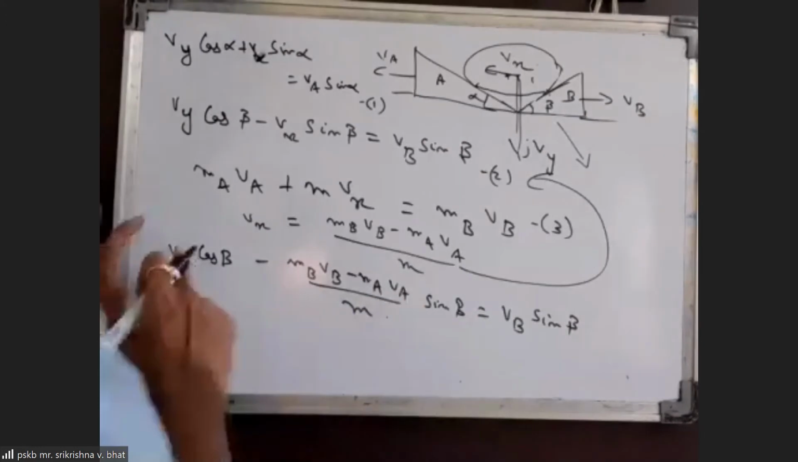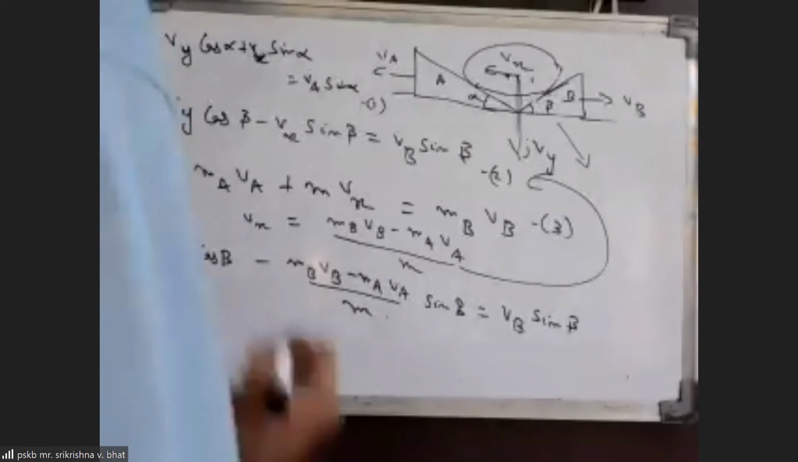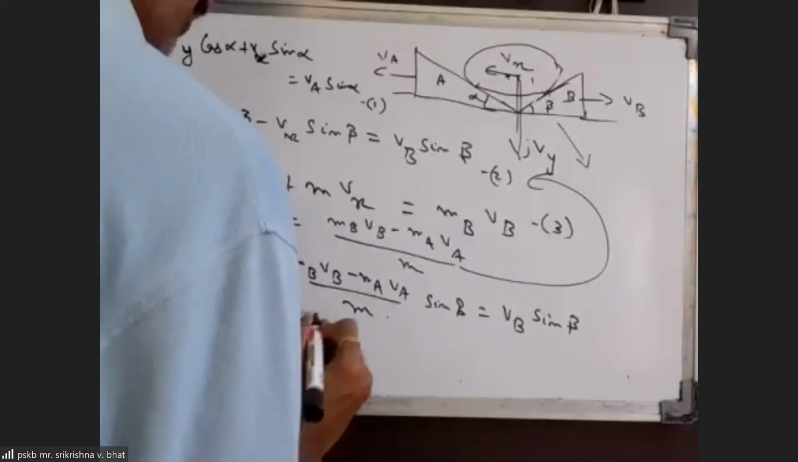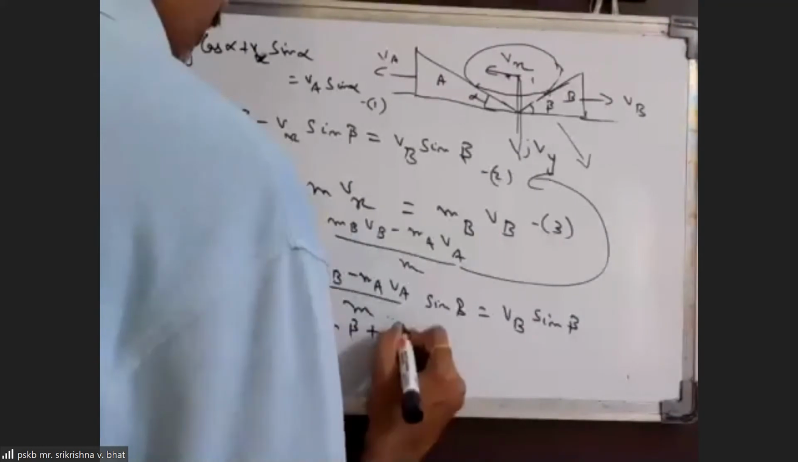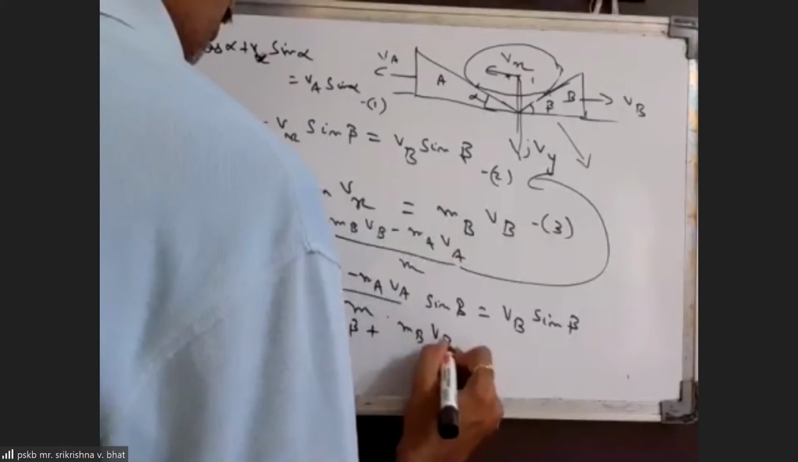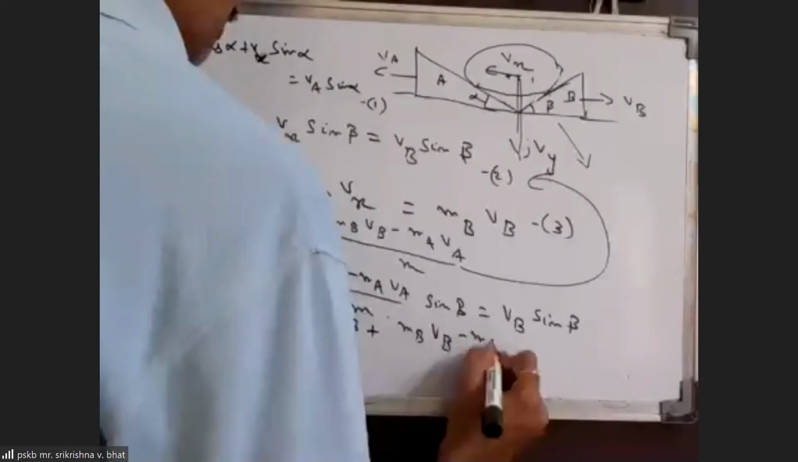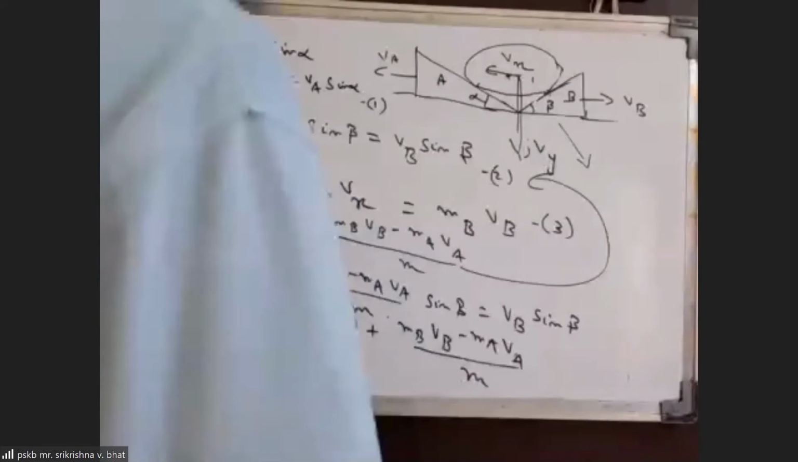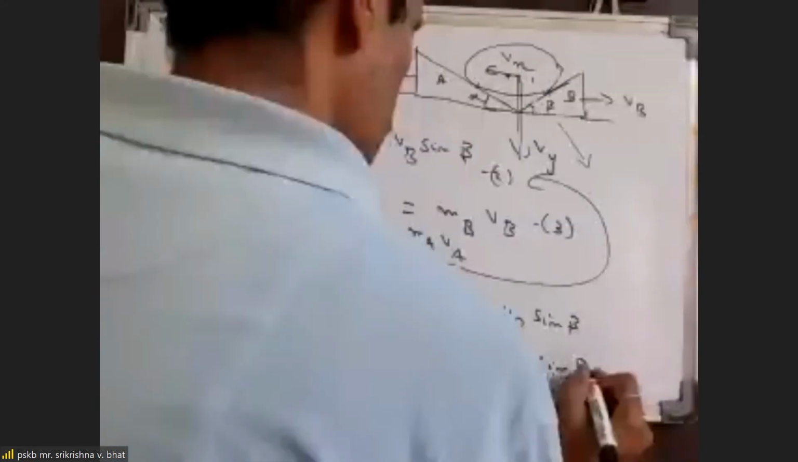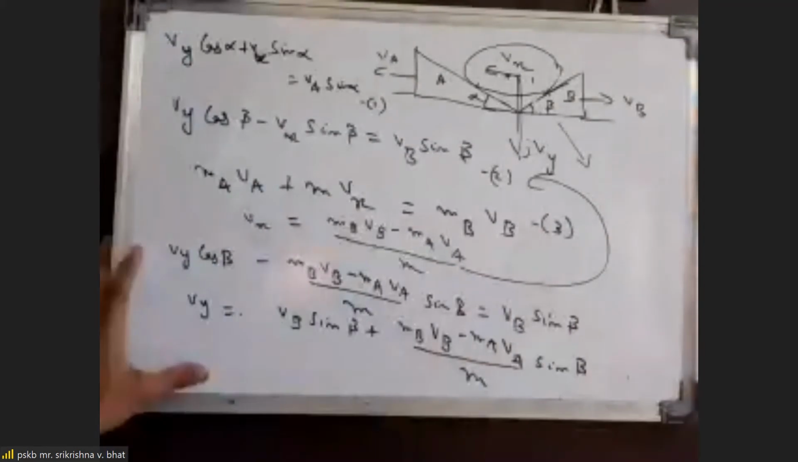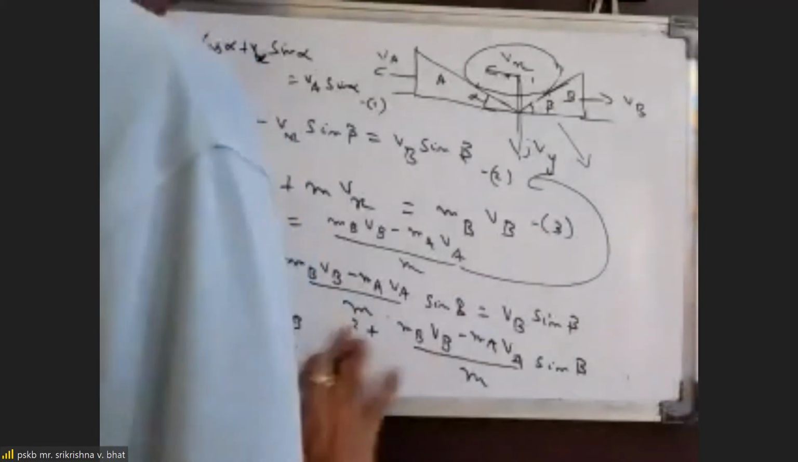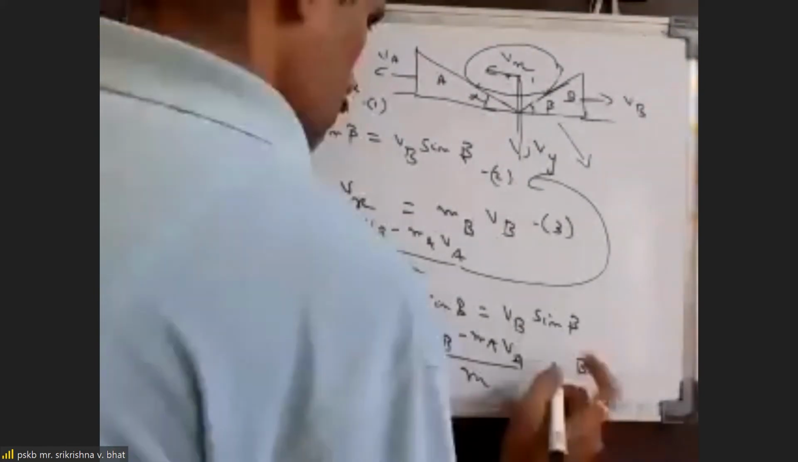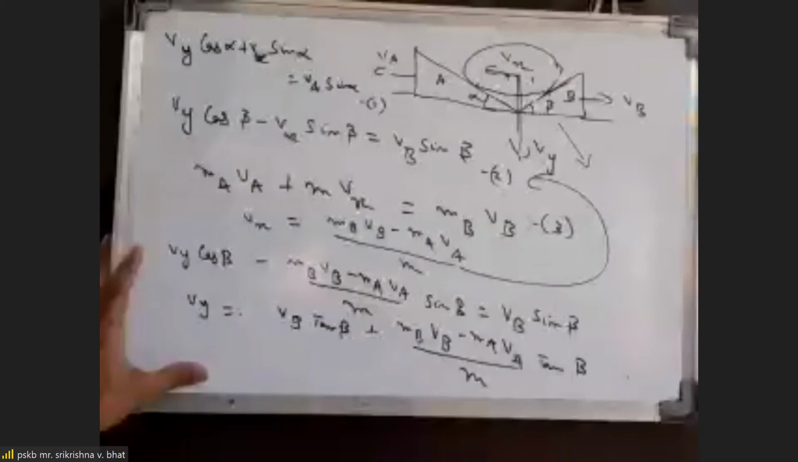So we get Vy from this. So this Vy we can substitute in the first. Here what we get is Vy equal to Vb sin beta plus MdVb minus MaVa by M into sin beta, and by cos beta. So that means wherever you have sin beta, you get tan beta. So Vy comes out.